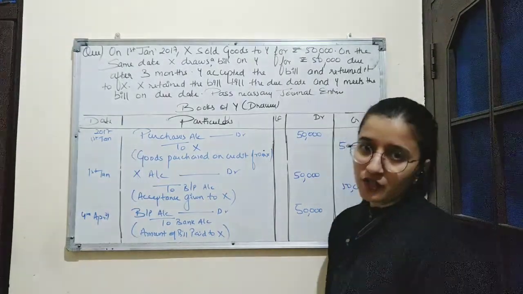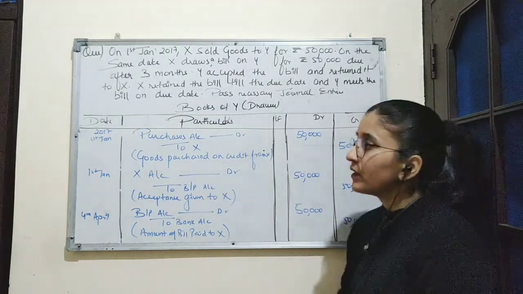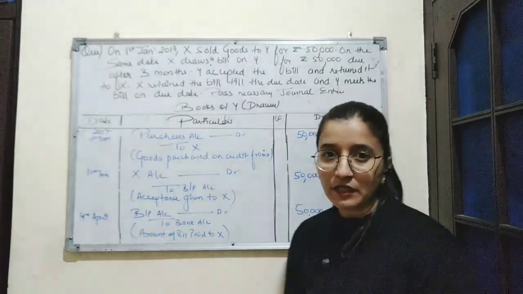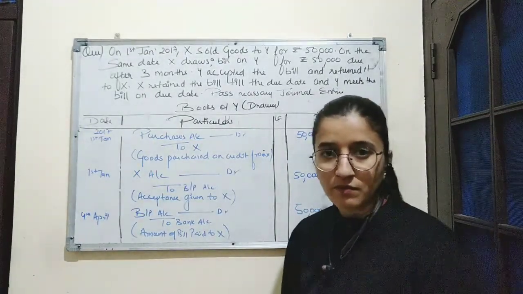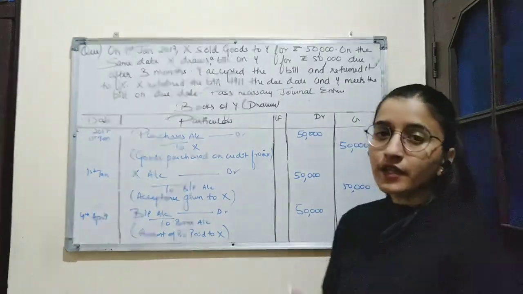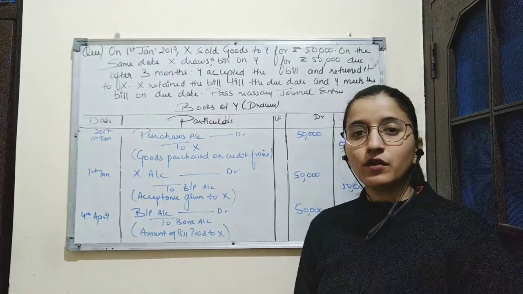So these are the journal entries which are to be passed in the books of the drawee. So here in this session we have learned how to solve the practical question based on the first case of accounting treatment where the drawer retains the bill till the date of maturity. In the next session, we'll continue with some other cases. That's all for today. Thank you.